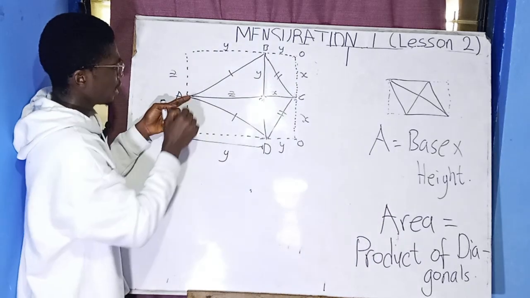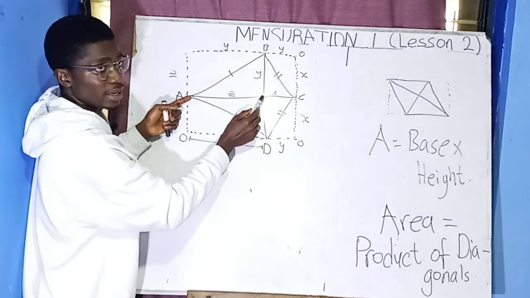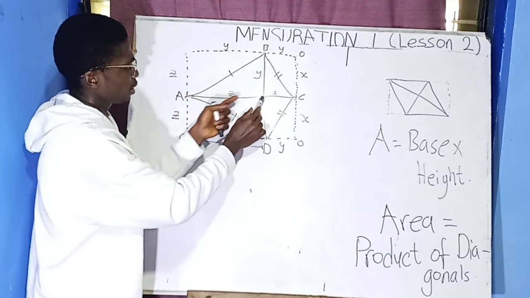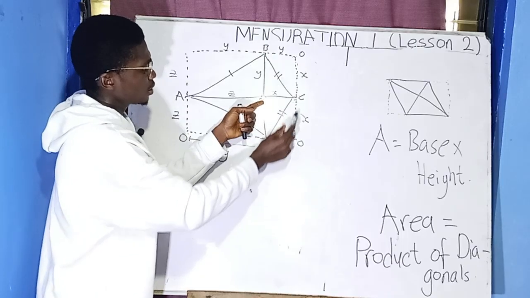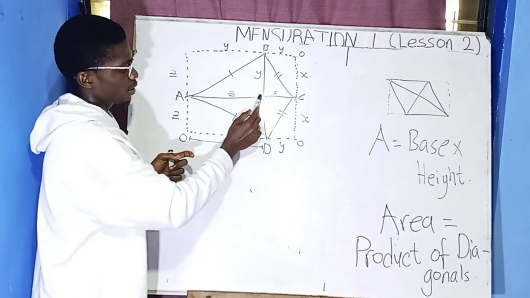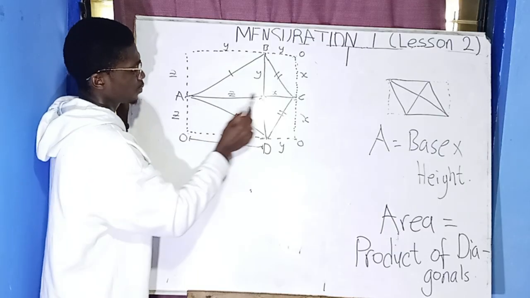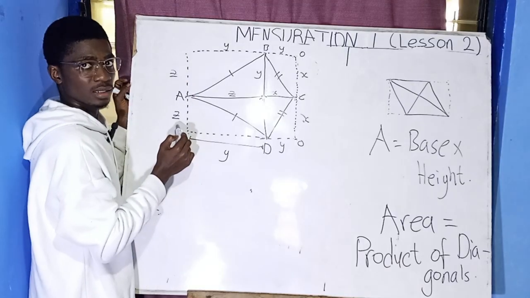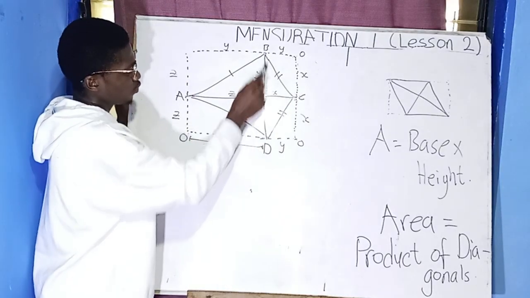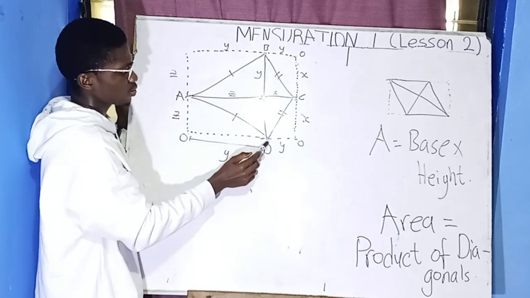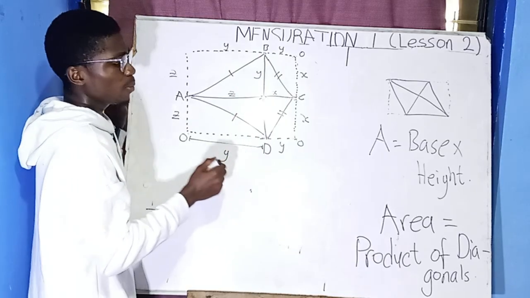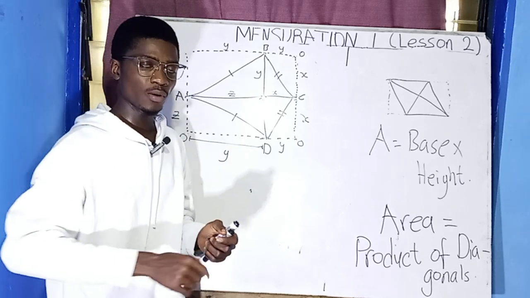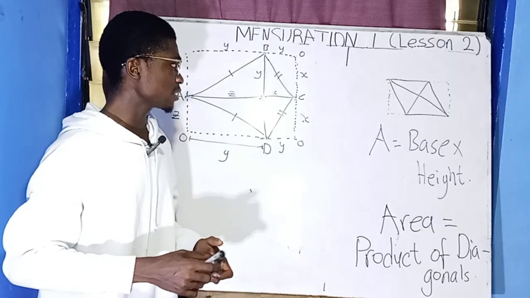So multiplying the length is the same as using this line. They're all the same. And then multiplying the breadth is the same as using this line. And then multiplying the Z here is the same as using this side. It means that when you sum up this one, you are going to get the entire breadth for it. And when you sum up this one from here to here, the total distance, you are going to get the length for it. Let me know in the comment section if you understand or not. I'll be using cards. I'll cut off cardboard for you to understand it well.